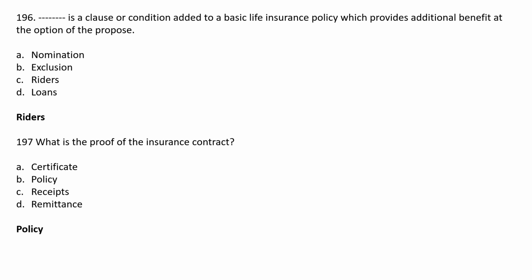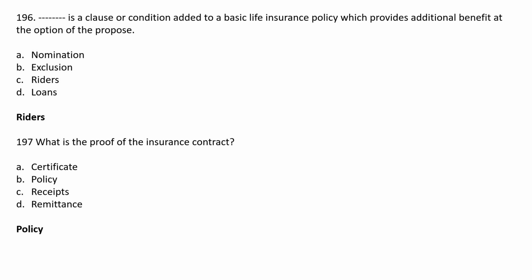So rider is a clause or condition added to a basic life insurance policy which provides additional benefit at the option of the policyholder. Okay, so rider is something which is added to the insurance. It is something extra. So you will get covered under that rider.